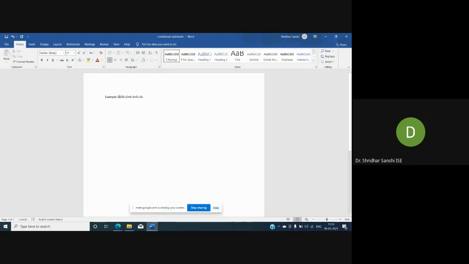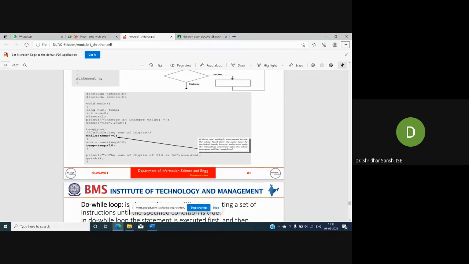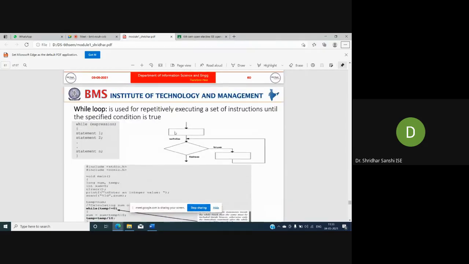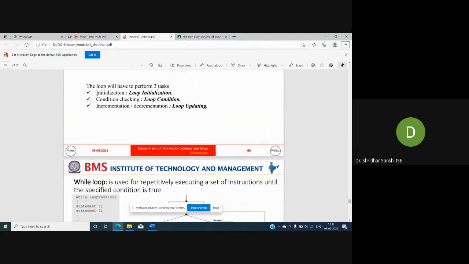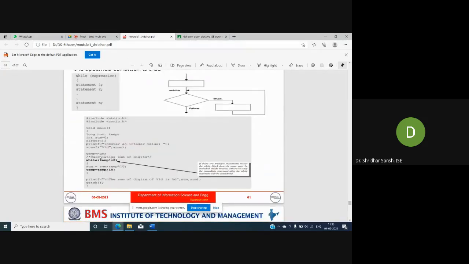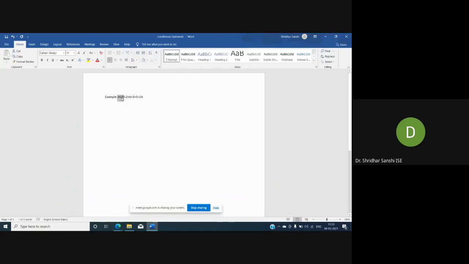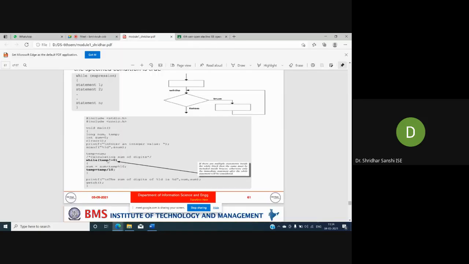I'm initializing that to the temp value. So you need to understand the 3 tasks. One is initialization, so I'm initializing the expression here. What is the temp value now? It is 2435. So that is the initialization.